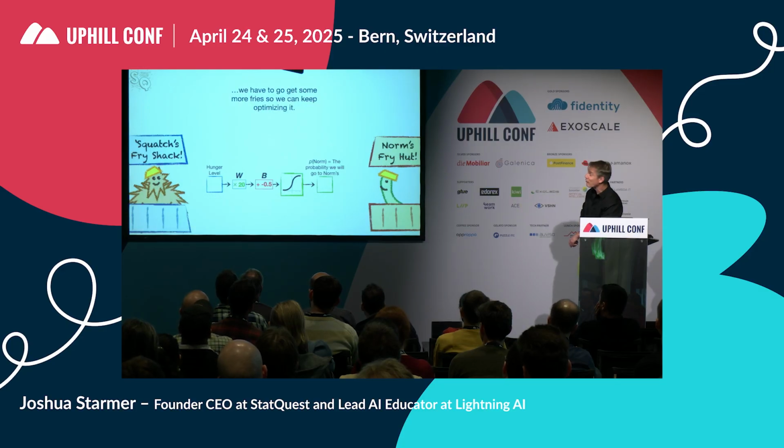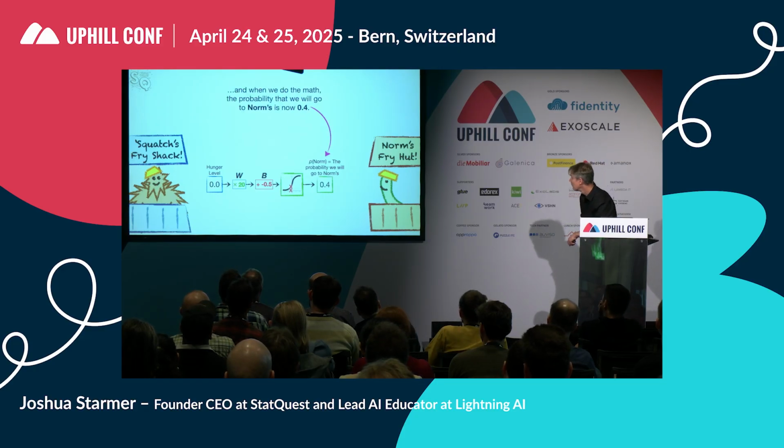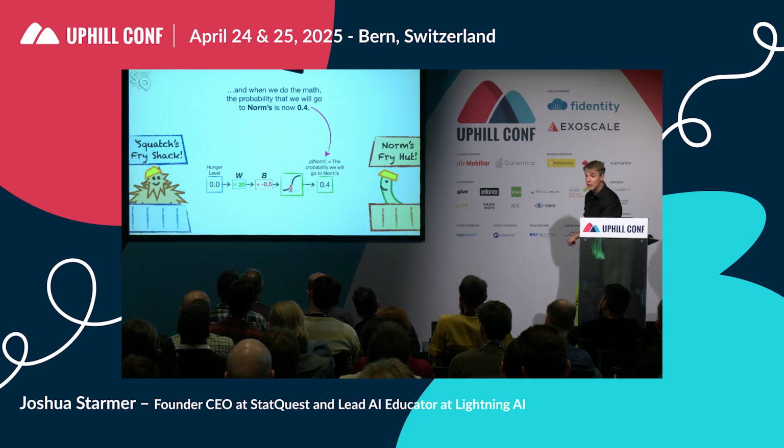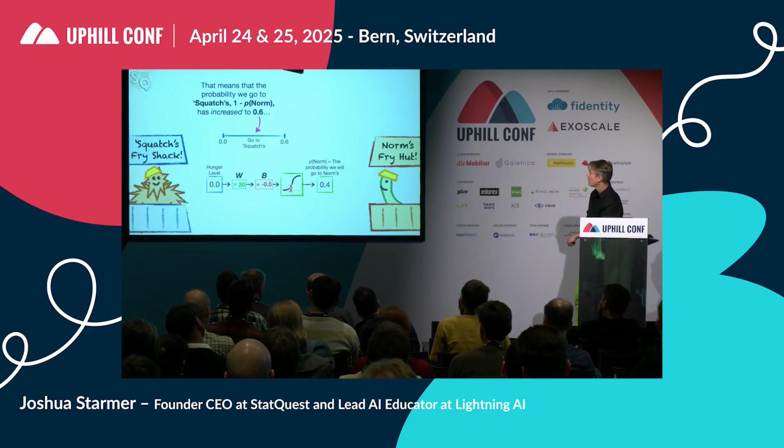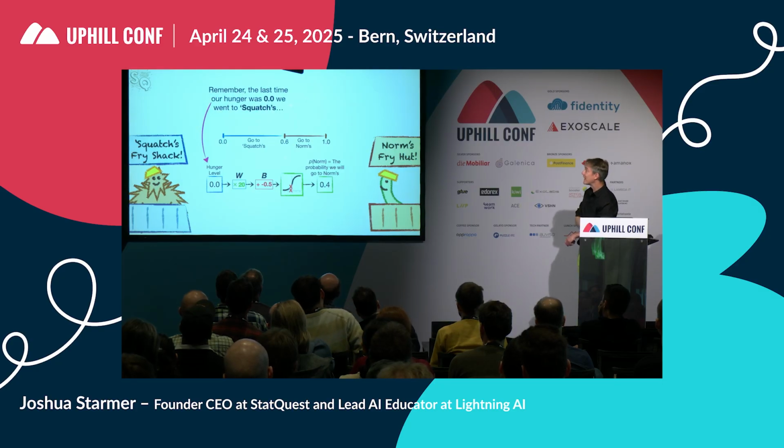Now that we have the updated bias, we have to get some more fries so that we can keep optimizing it. So we plug in our hunger level 0.0 because we just ate fries. And when we do the math, the probability that we will go to Norms is now 0.4. And that means the probability we go to Squatch's, 1 minus p norm, has increased to 0.6. And the probability that we go to Norms has decreased to 0.4. And remember, the last time our hunger was 0.0, we went to Squatch's. And we got what we wanted.